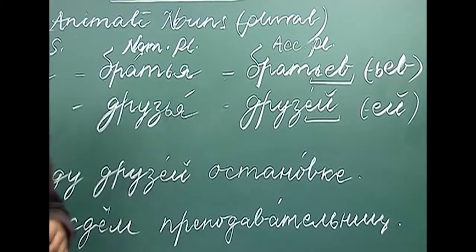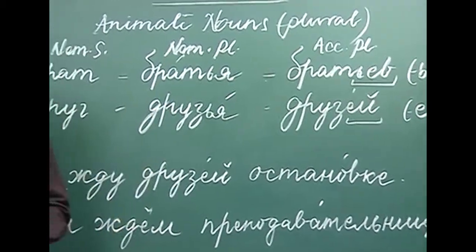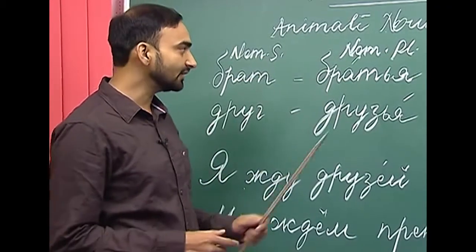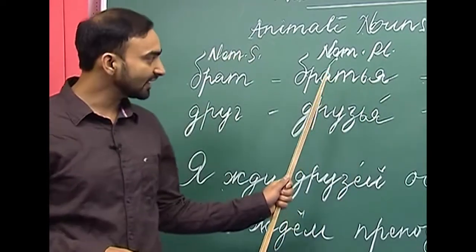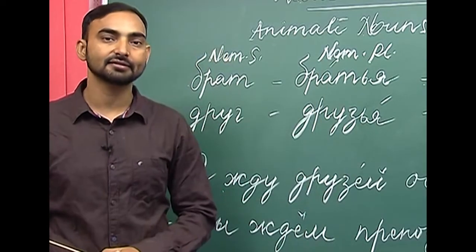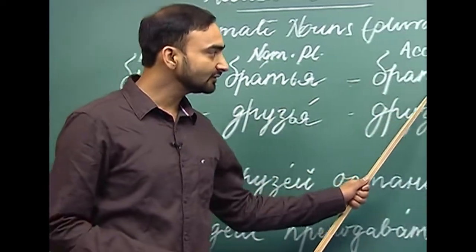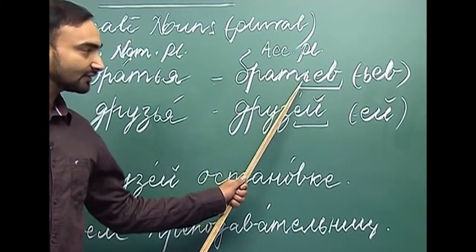Why? It depends on the position of stress in the word, in the irregular plural in the nominative case. For example, look at the word bratia. Here stress is on the first syllable, not on the ending. So, if the stress is not on the ending, then we retain the soft sign. As you can see, Bratiev has this soft sign.